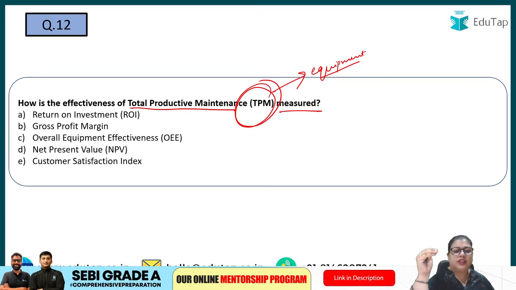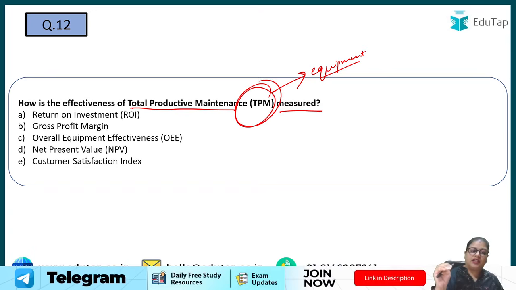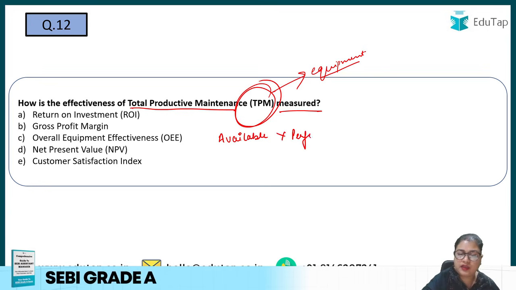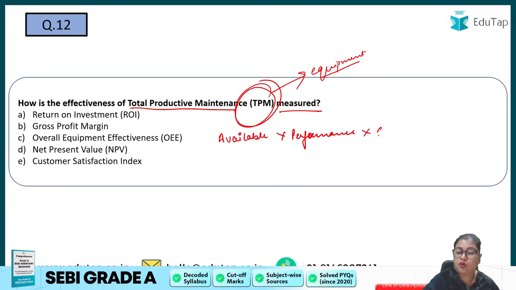So total productive maintenance, how do we measure that? Basically we measure it through the overall equipment effectiveness, where we see if the machine is available, its performance, and third, the quality, right?